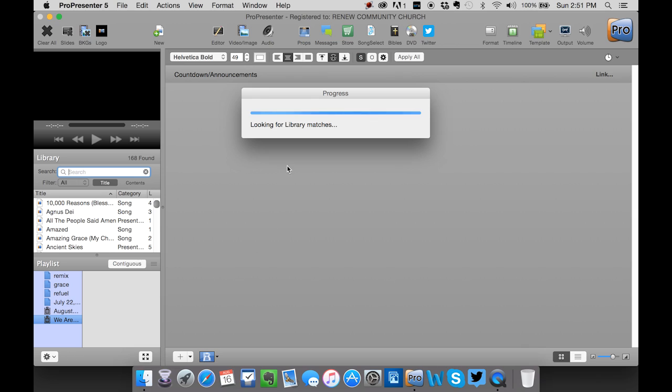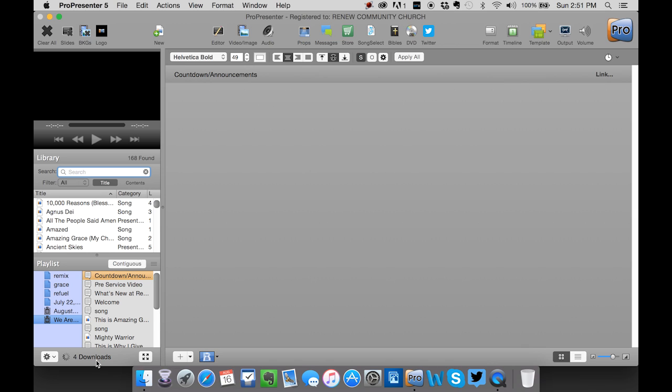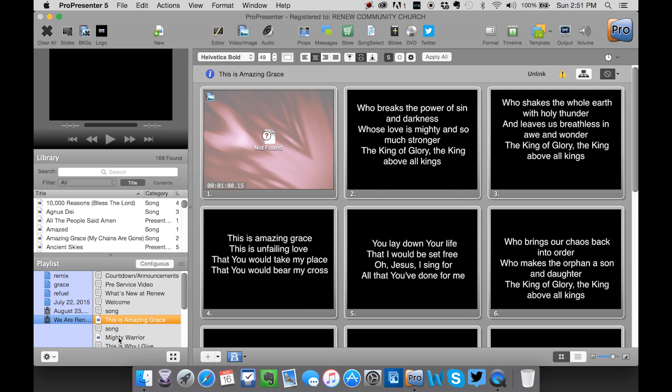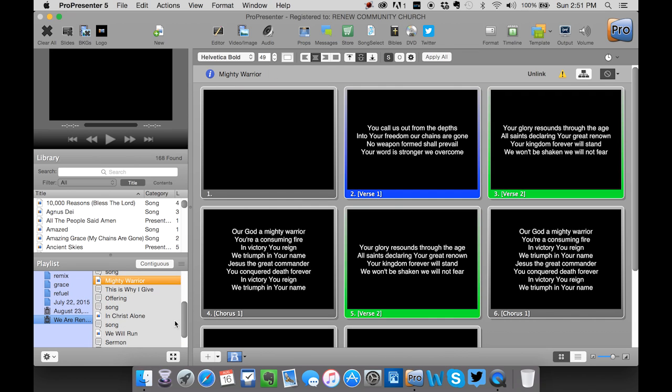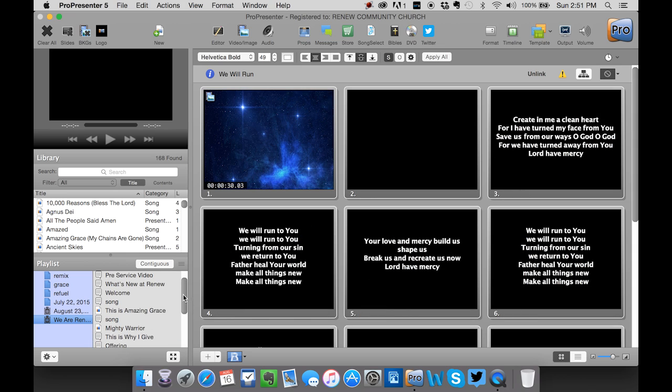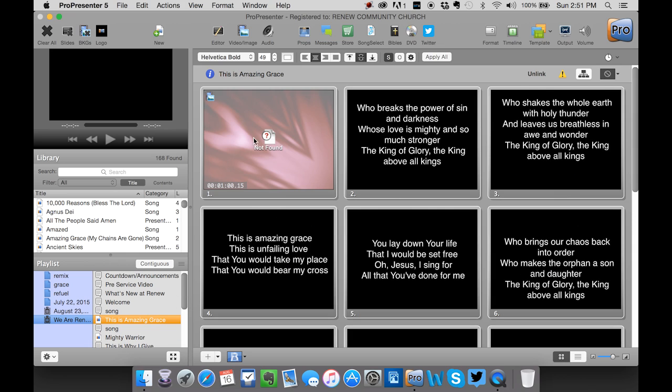When those pull up, it looks for matches in the library, or it will download stuff. It's downloading down here. So at this point, the service is in your computer. It's set up and ready to go most of the time. So, for instance, we had This Is Amazing Grace, Mighty Warrior, In Christ Alone, and We Will Run. Now, since I'm doing this on my home machine, there is a video missing, and it says not found. I do think that this video happens to be in the church computer, but it's not on mine.